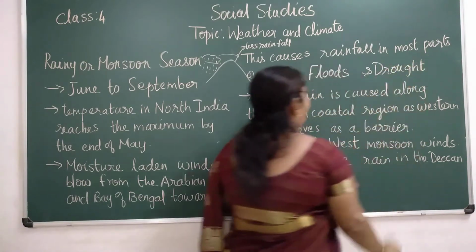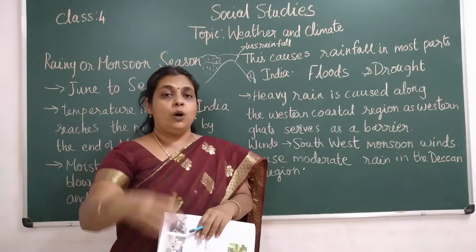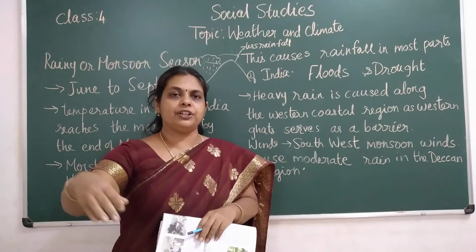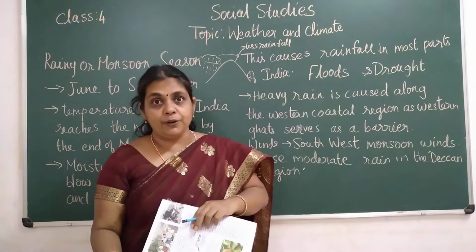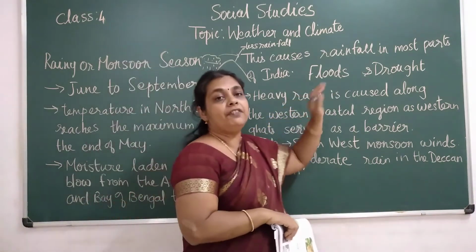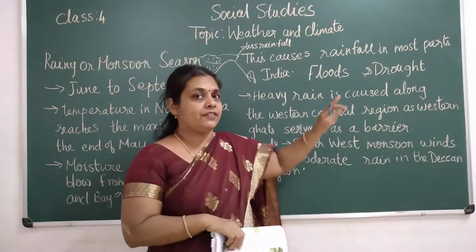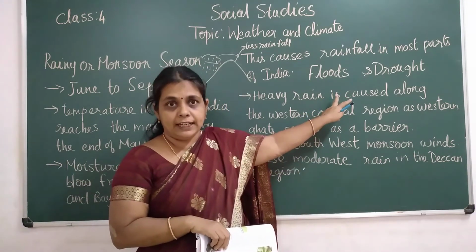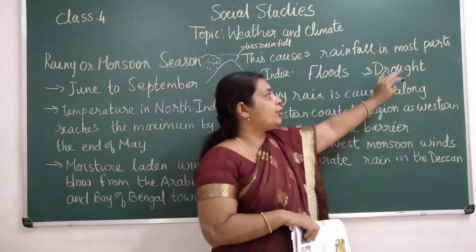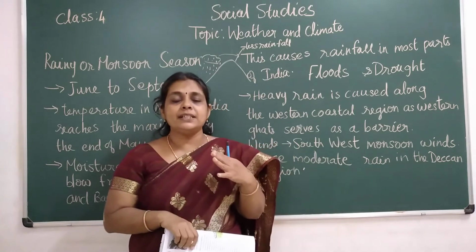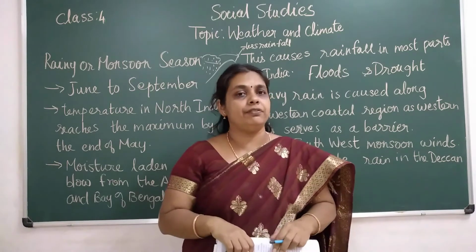Floods means excessive flow or overflow of water outside a lake or a river, children. It will come out and move in any direction, filling the surrounding areas. So that is floods. You would have heard in the news that flash floods happened in Kashmir or Ladakh, hill stations and all. Drought happens in the dry areas where there is less rainfall, children.